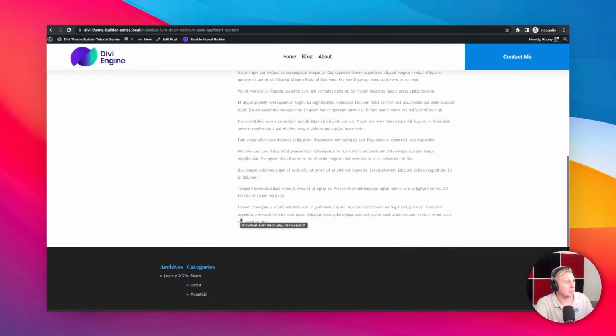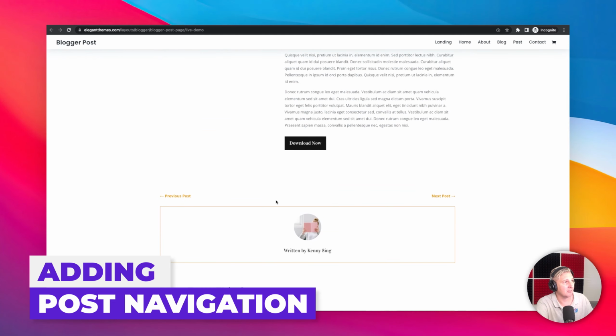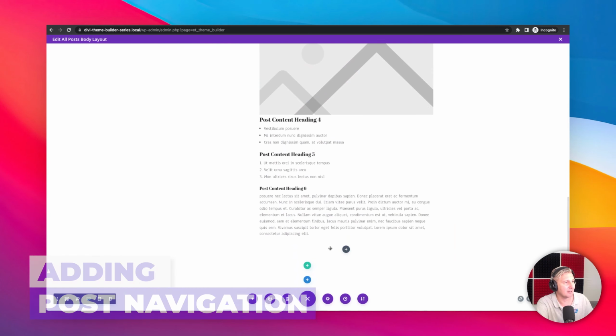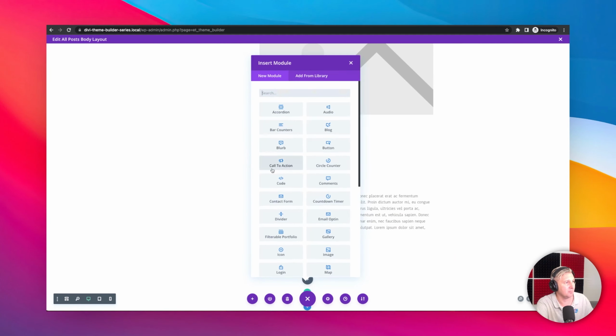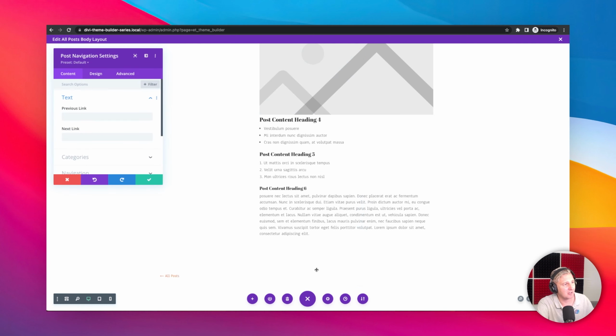Okay, so moving on, we want to go and add a little bit of a post navigation down here. And for that, we're going to start with adding a new row at the bottom. So we're going to do another full width row, and I can just go ahead and type in post. Then it brings up post navigation, and it'll think for a second. Then I'll have all posts and all that fun stuff. Now we can give it some specific text here, and we can just go previous post or previous blog. And I'm going to copy that, paste that, and then we'll just say next blog entry.